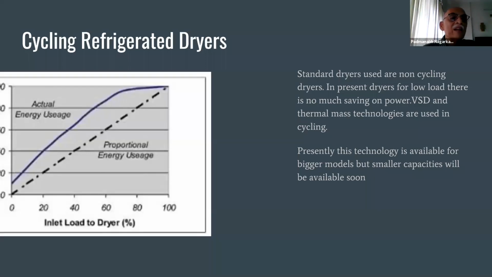On the graph you can see the inlet load, the dryer percentage wise. This is the proportional energy used, while this is the usage when you use your standard dryer. Presently this technology is used for larger models, but I am sure it will be available in smaller models soon.